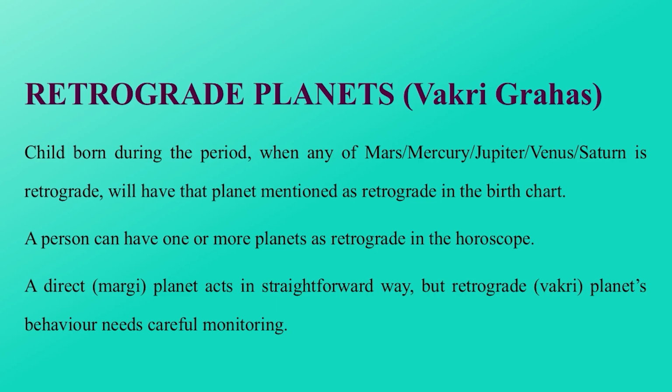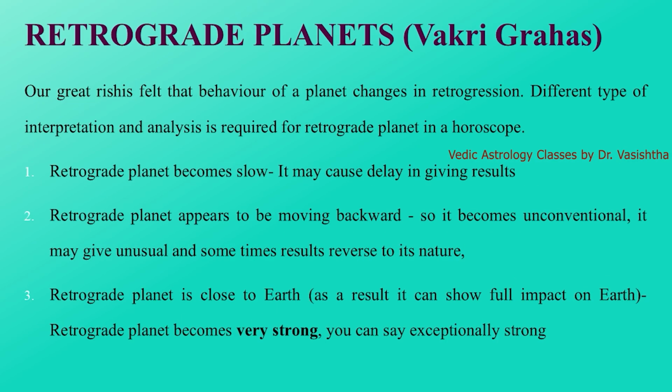A direct planet acts in a straightforward way. If Mars, Mercury, Jupiter, Venus or Saturn are margi, that is direct, in the birth chart, we can read their results in a normal way as we have studied so far. But if any of these, Mars or Mercury or Jupiter or Venus or Saturn is retrograde in the birth chart, its behavior will change. First, a retrograde planet may cause delay. Why? Because in retrograde motion, the planet appears to be moving slow. So this is the general nature of a retrograde planet, to cause delay in giving results.